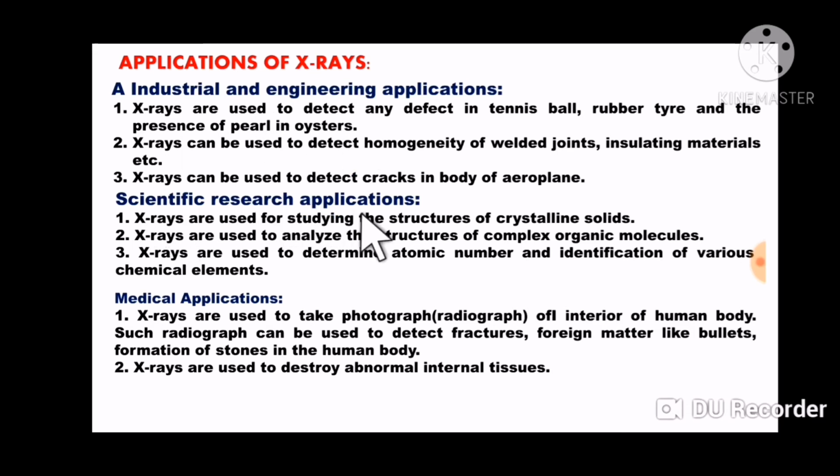Now here we see the scientific research application. X-rays are used for studying the structure of crystalline solids. X-rays are used to analyze the structure of complex organic molecules, and X-rays are used to determine the atomic number and identification of various chemical elements. And C is the medical application. X-rays are used to take a photograph or radiograph of the interior of human bodies, such a radiograph can be used to detect fractures, foreign matter like bullets, and formation of stones in the human body. X-rays are also used to destroy abnormal internal tissue. So these are the applications of X-rays.